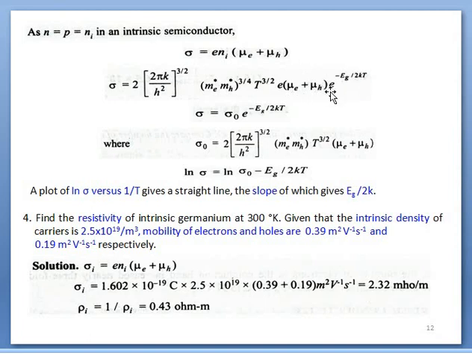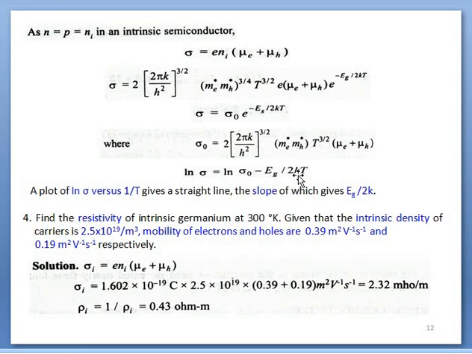Except for the exponential term, the whole term as a factor is replaced by sigma naught. So we have the equation of conductivity as sigma equal to sigma naught exponential of minus Eg upon 2kT. By taking log to the base e, the exponential is removed, and we have log sigma naught minus Eg upon 2kT.